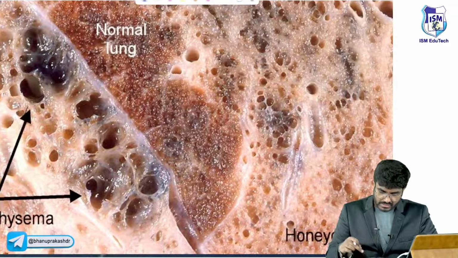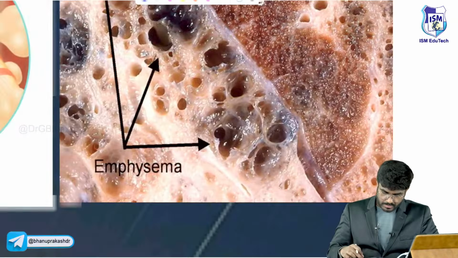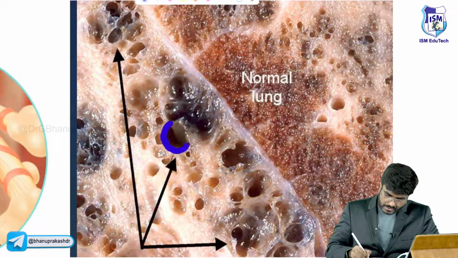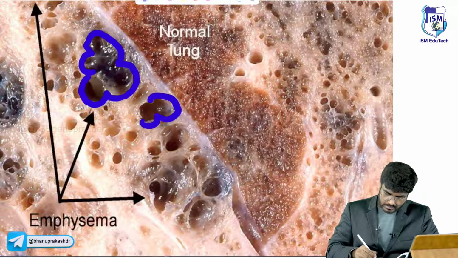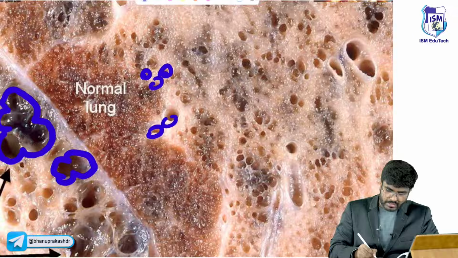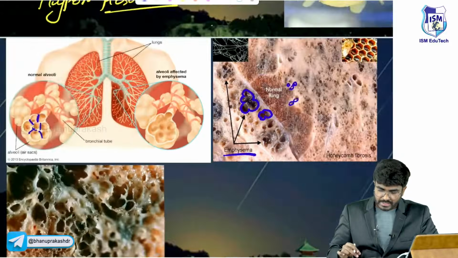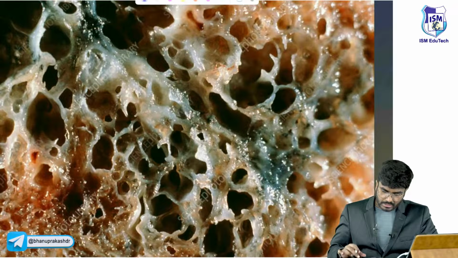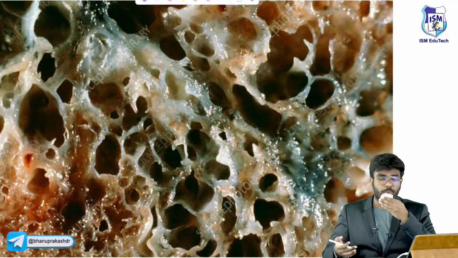Because of that, see, these are the alveoli, sir. This is the normal lung. But look here, these are the large alveoli. Here, small, normal alveoli, see how beautiful they are. Here they are bigger alveoli: emphysema. Here in this area emphysema is occurring. Here also you can see the emphysematous alveoli are large, because of excessive protease damage.